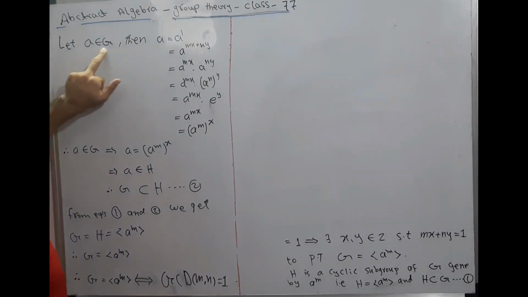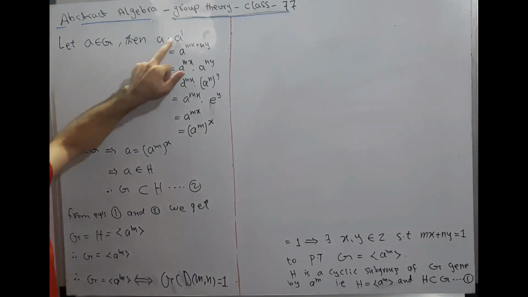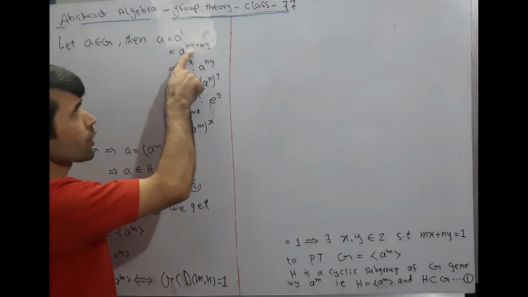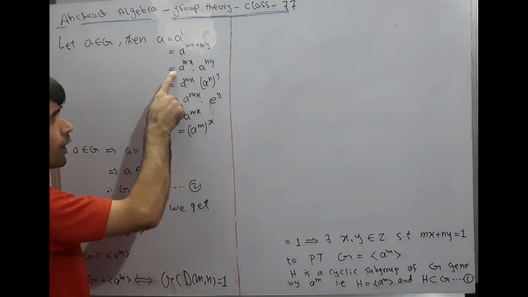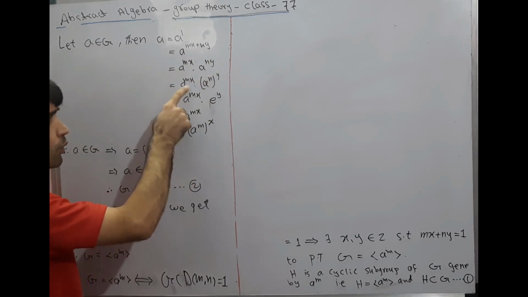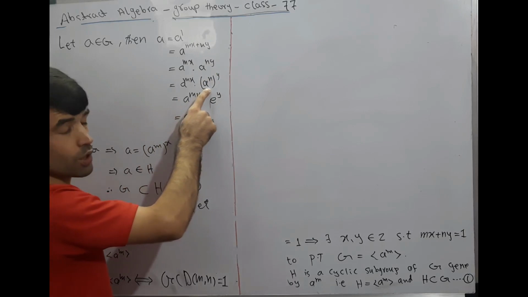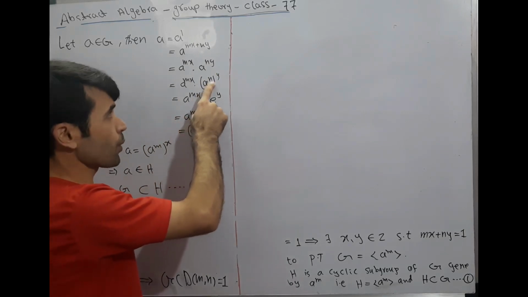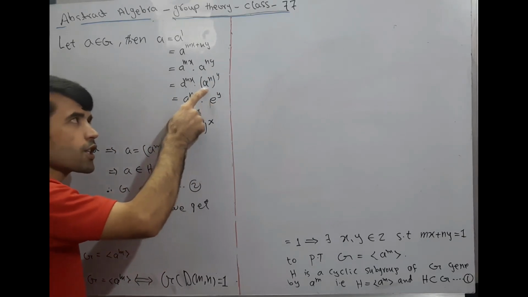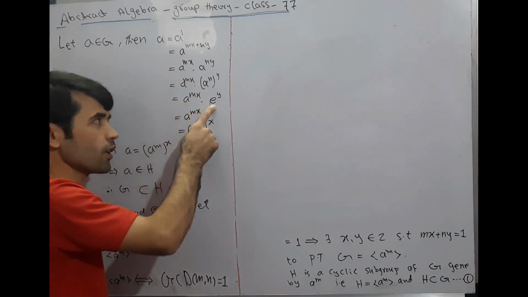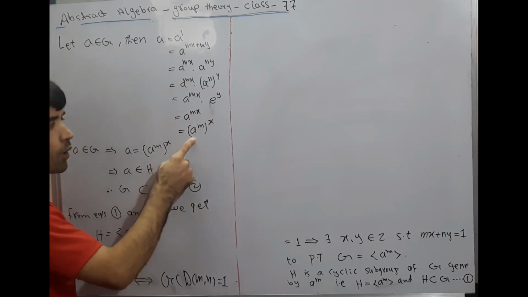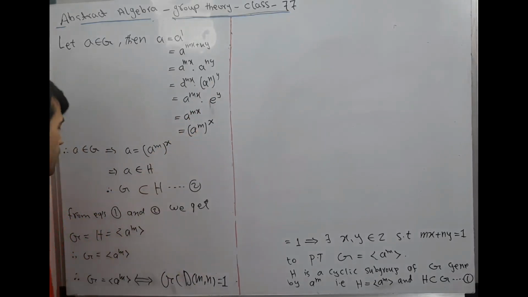Now let A belong to G. Then A is equal to a^1. Instead of 1 we can write mx + ny. It is equal to a^(mx) times a^(ny), which is a^(mx) times (a^n)^y. Instead of a^n, we can write e, so e^y. It is equal to a^(mx), which is equal to (a^m)^x.